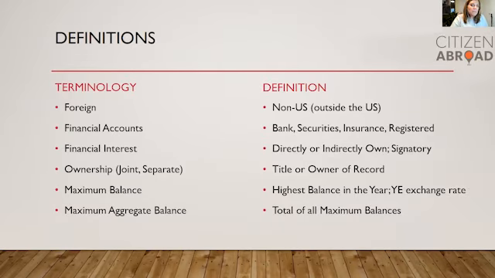Maximum balance. A maximum balance is simply put the highest balance in the year. For a bank account, that would be the highest daily balance. So you would go through your bank statements. Please ensure you maintain them for your records. For securities accounts, generally the rule of thumb is to go through the monthly statements for your securities account and choose the highest maximum value. The same for the surrender value of an insurance policy and your RRSPs and other registered accounts. We will then take those accounts and convert at the year-end Canada-US exchange rate if that's what's applicable. The maximum aggregate balance is essentially the total of all the maximum balances as described above.